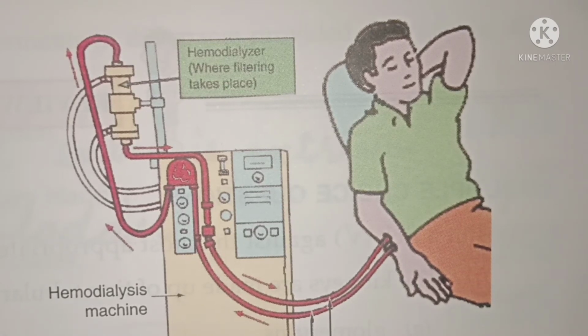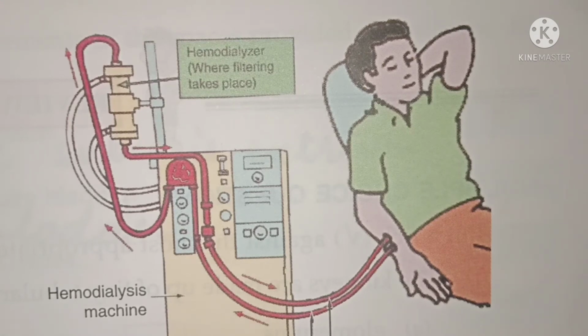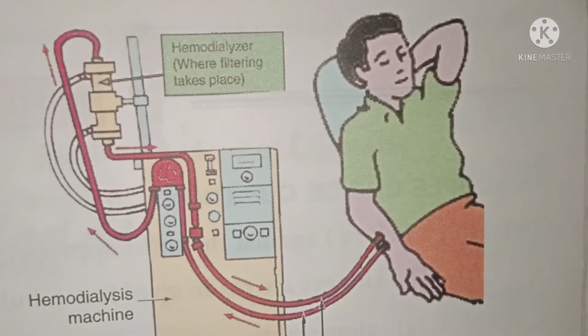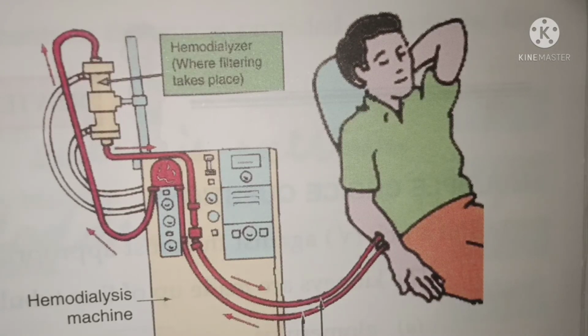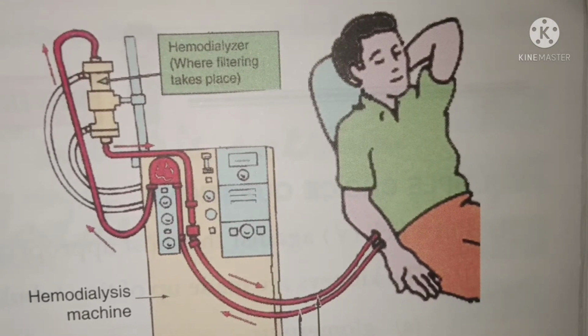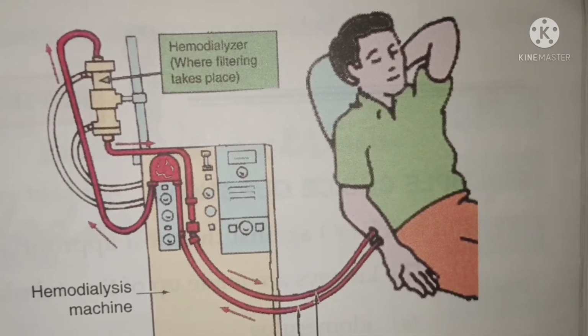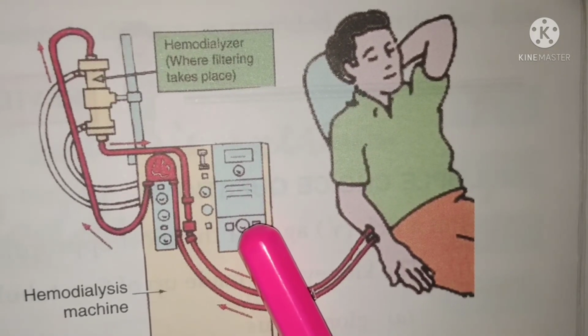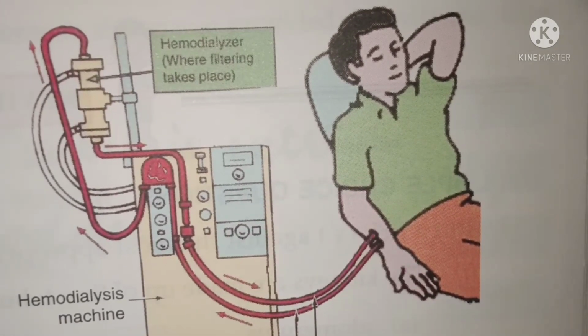Alternatively, a patient with both kidneys damaged can undergo a kidney transplant from a suitable donor. The donor can live normally with a single kidney. Kidney transplant or dialysis are the two options in kidney failure.